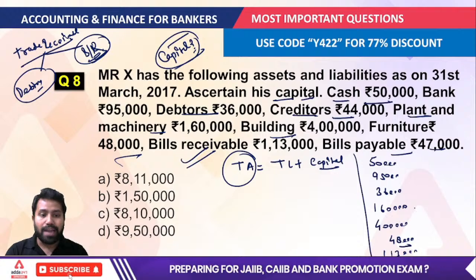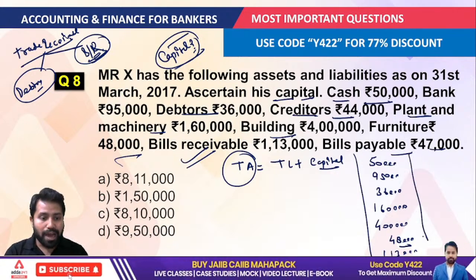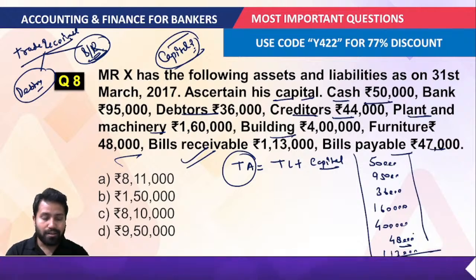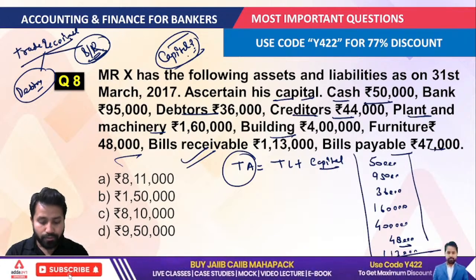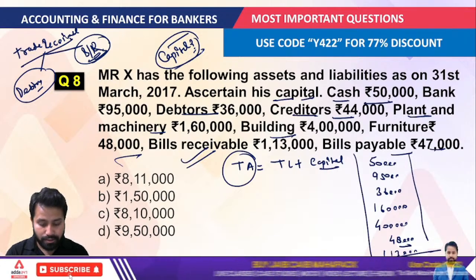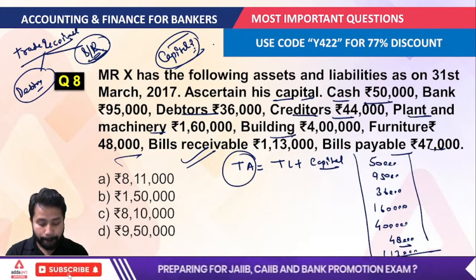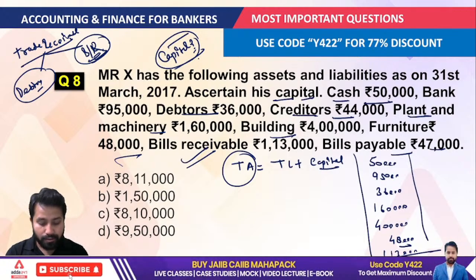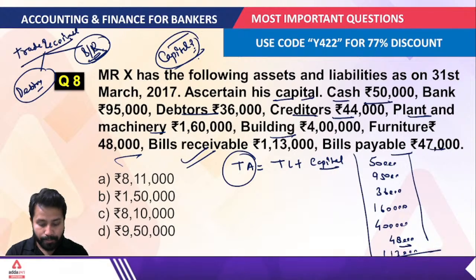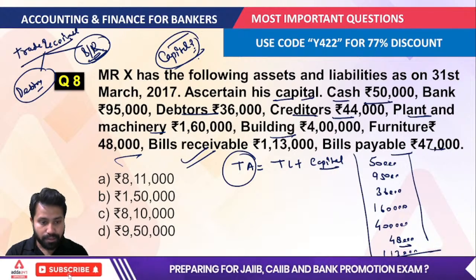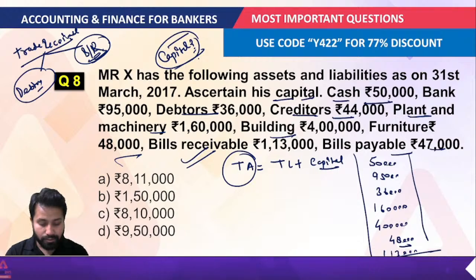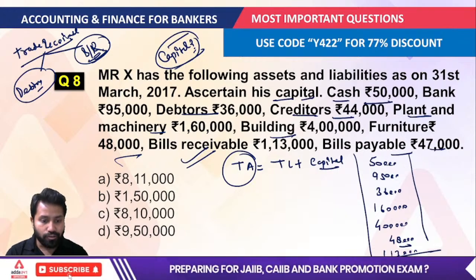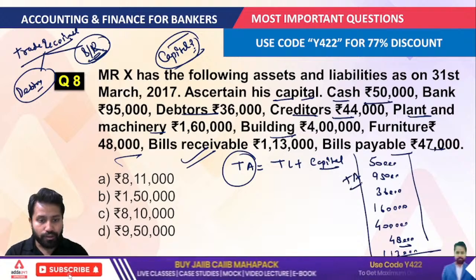Now the bills payable, the liabilities that are given here. Now we have to add here. Just try to give me the answer of this, what will be the value of this. Let me add here. 50,000 plus 95,000 plus 36,000 plus 1,60,000 plus 4 lakh given plus 48,000 plus 1,13,000. So that would be equal to 9,02,000. Okay, so this would be the value of the total asset here.